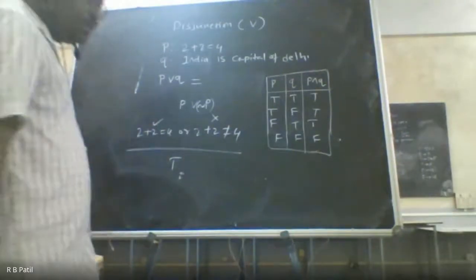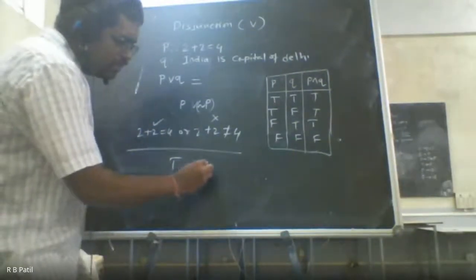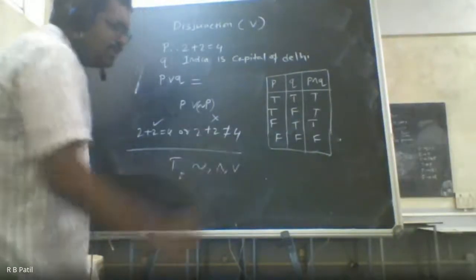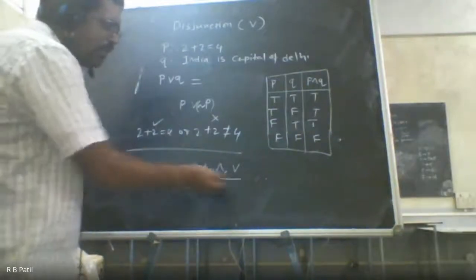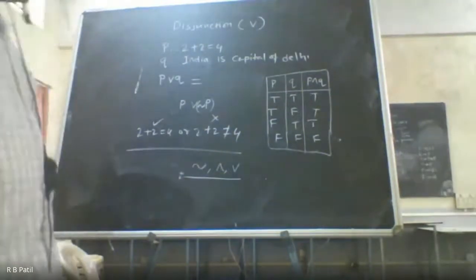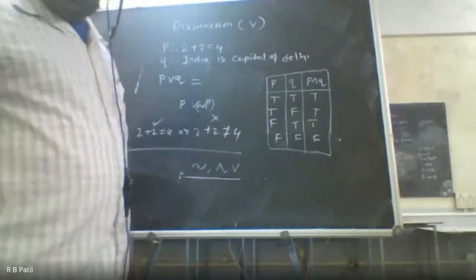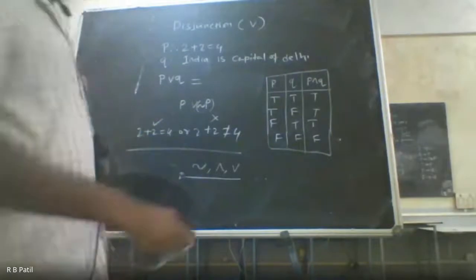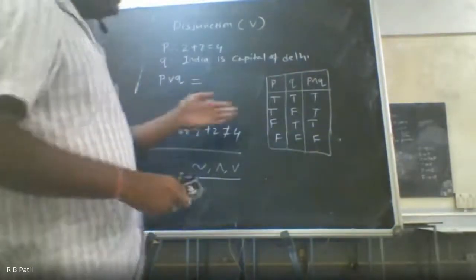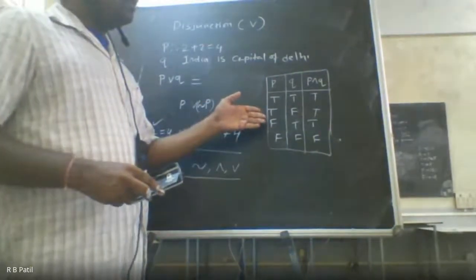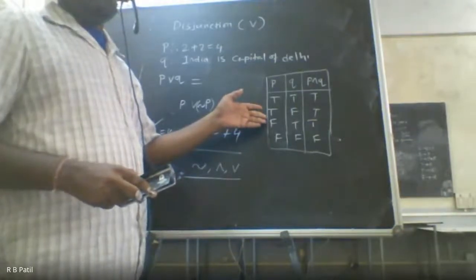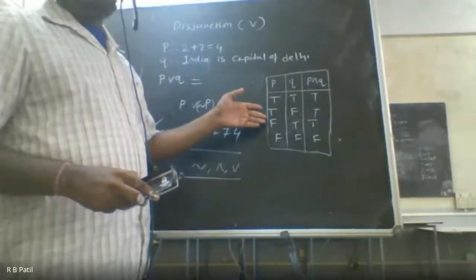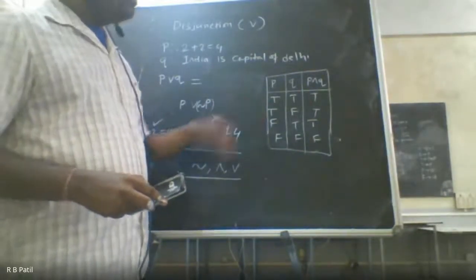Now, whatever the 3 connectors that we have discussed, one is called negation, one is called conjunction, and another is called disjunction. These are called primary connectors. Let us discuss another 2 types of connectors, which are called derived connectors. If you want, you can take down this truth table, or you can take a photo of this particular board. This is also there in the PowerPoint that I have shared with you all.